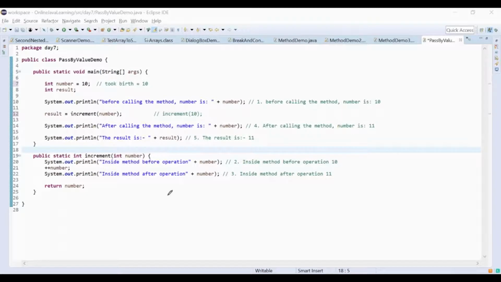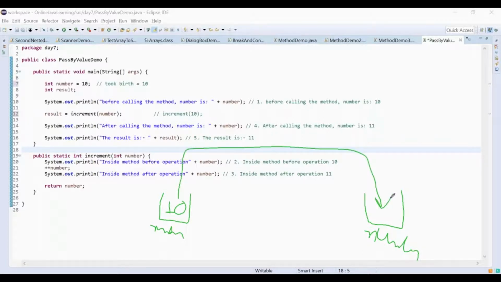Java is written behind the scene in what way? This is a box in the main method, and this is a number and it has value 10, and this is another container, which is the increment method. It has a parameter, which is the number itself. So when it has to pass this value to this, rather than cut and paste over here, they have written their program in a way that they will copy only from here to here, not cut and paste. I mean, nobody can stop them from writing those kinds of things, right?